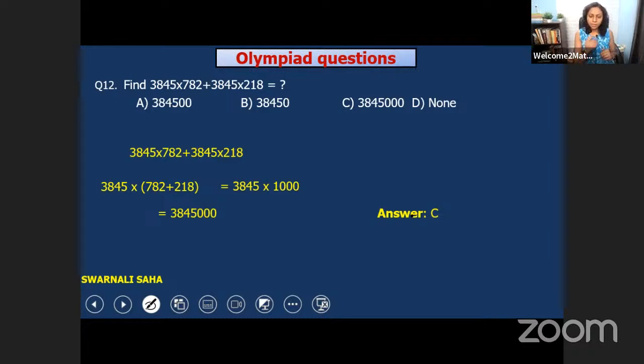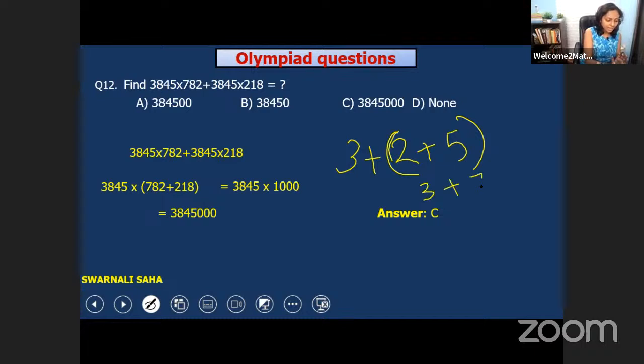Now, what are you asking about associative property? Associative property means whenever we add numbers in a group, just like 3 plus 2 plus 5, you can check. Here I wrote the two numbers in the bracket, 3 plus (2 plus 5). So that means 3 plus 7 and it's 10. Okay.